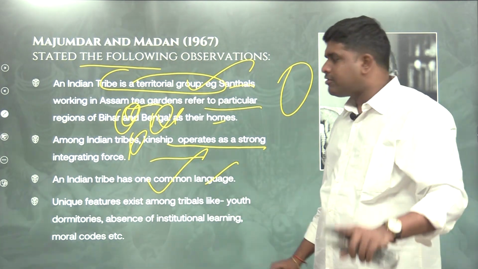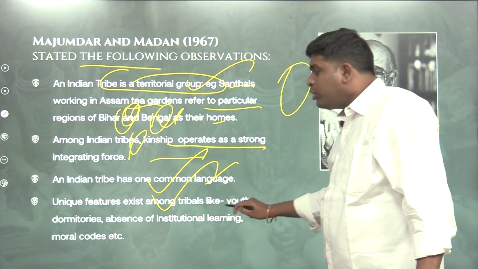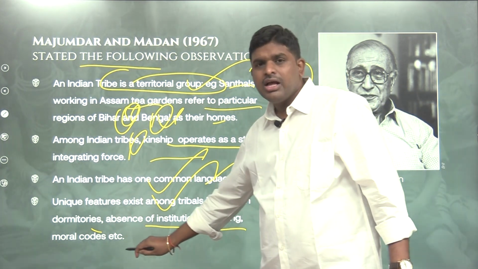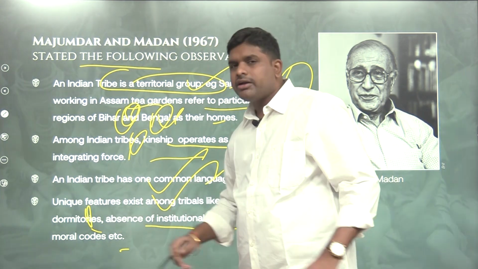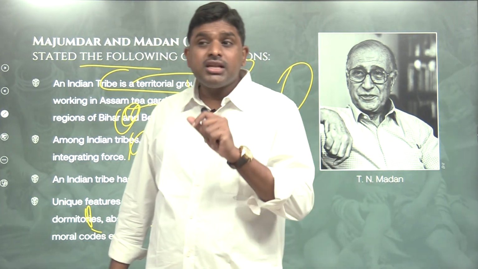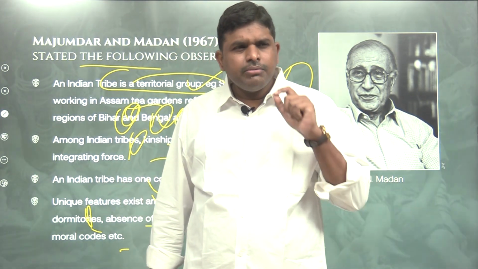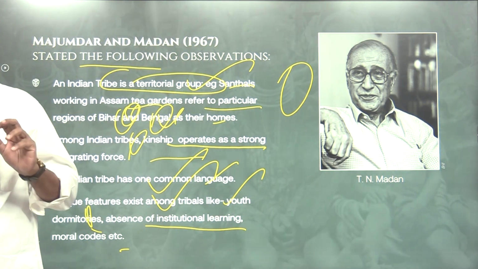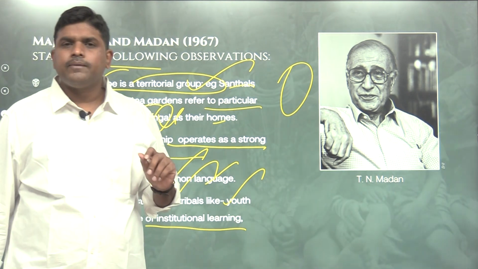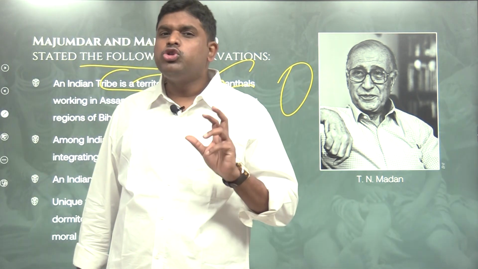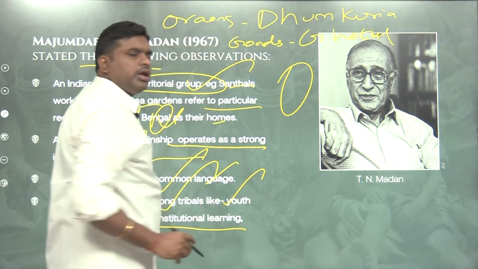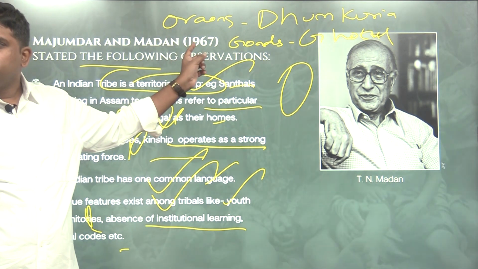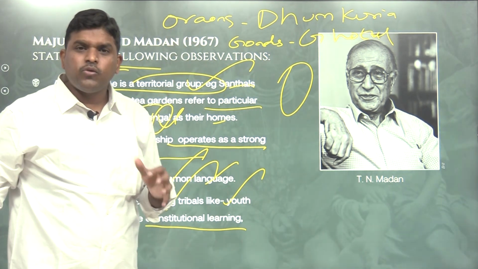An Indian tribe has one common language. Every tribe has one common language. Unique features exist among tribes, like youth dormitories, absence of institutional learning. They have their own moral codes. Madan and Majumdar are telling that in some tribal communities there are some unique features. Listen carefully. Like what? Youth dormitories. What are these youth dormitories? For example, among the Oraons there is a youth dormitory called Dumkuria. Among the Gonds, there is a youth dormitory called Gothul. What happens in Dumkuria?